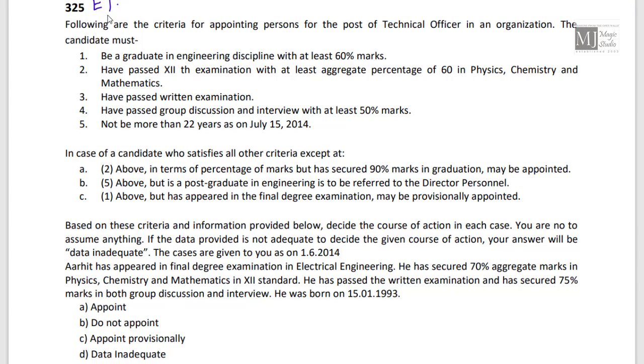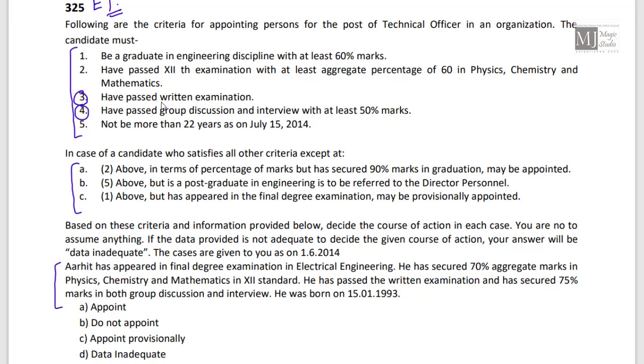Question number 325, eligibility test. The best way to solve an eligibility test question is to give a glance at how many conditions are there. 1, 2, 3, 4, 5. 5 conditions are there initially. And how many subsidiary conditions are there? Subsidiary conditions are A, B, C. That means we have a substitute for 1, 2 and 5. That means conditions number 3 and 4 are mandatory. And just go directly to the question and try to locate this mandatory part first.